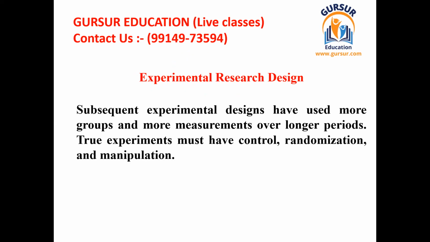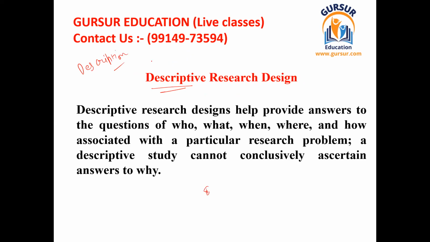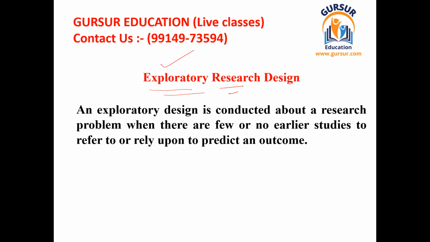In a descriptive research design, we describe all the phenomena relating to a specific research problem, and our purpose is not to find the answer of why causes or effects occur. And lastly, in exploratory, we try to find new insights, exploring the research question from different points of view so that something new can occur.